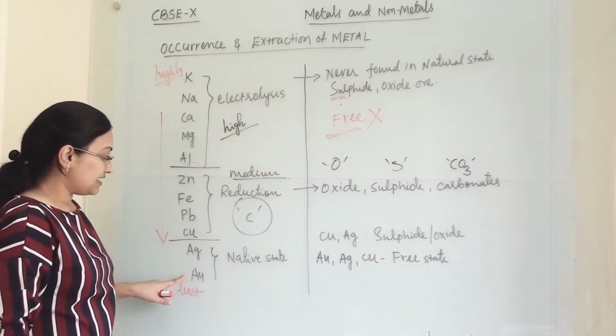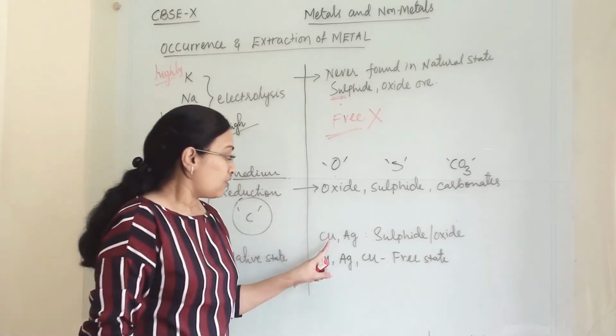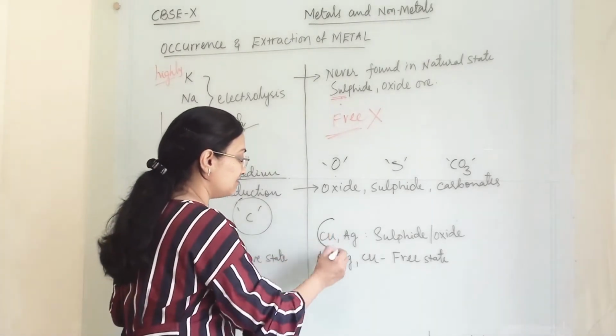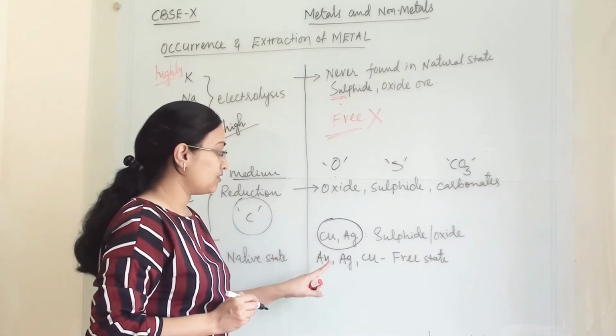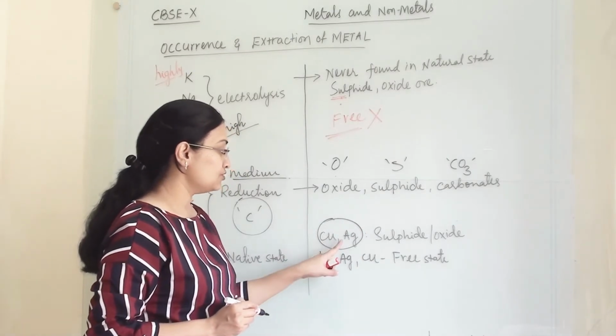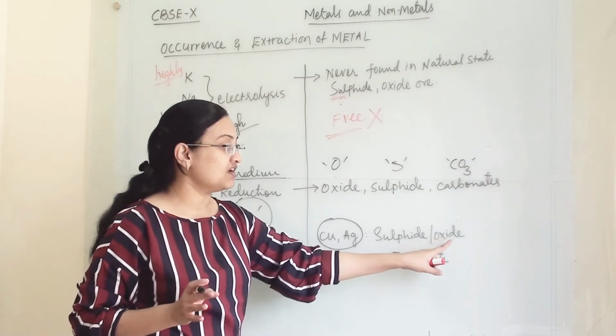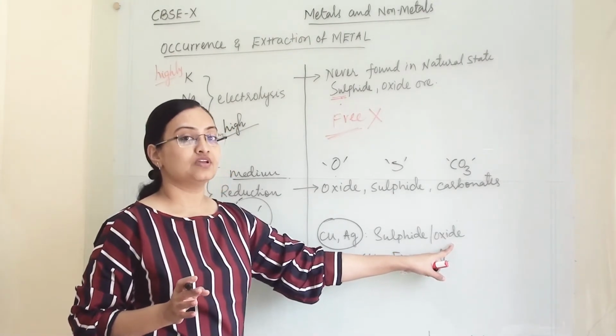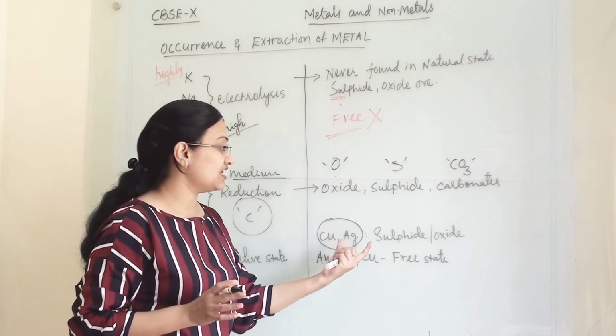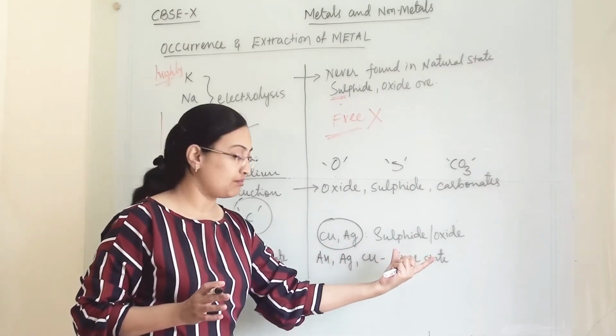Then silver and gold. Copper and silver are relatively active compared to gold. So sometimes they are in a combined state with sulfur and oxygen. So sometimes we get the ore in which they remain present in a combined state.